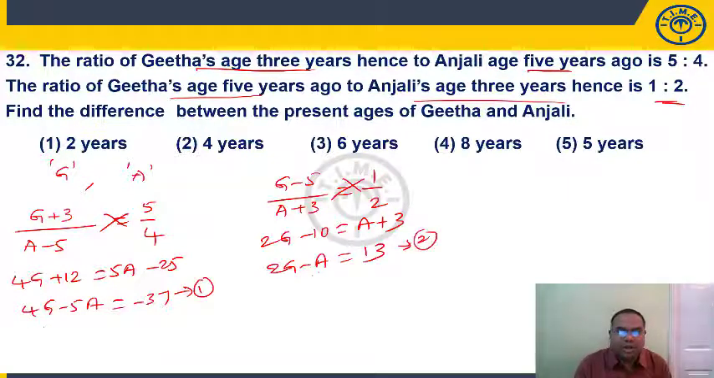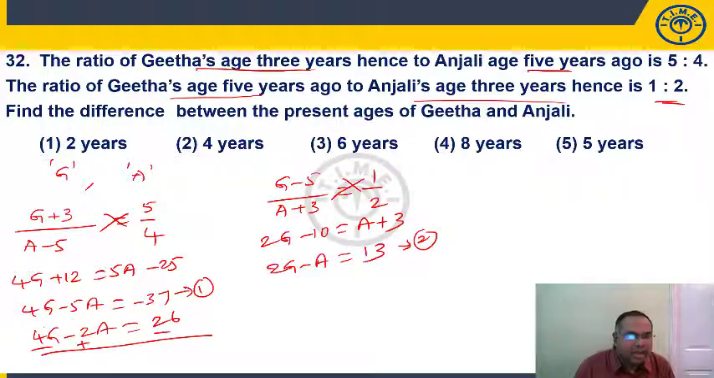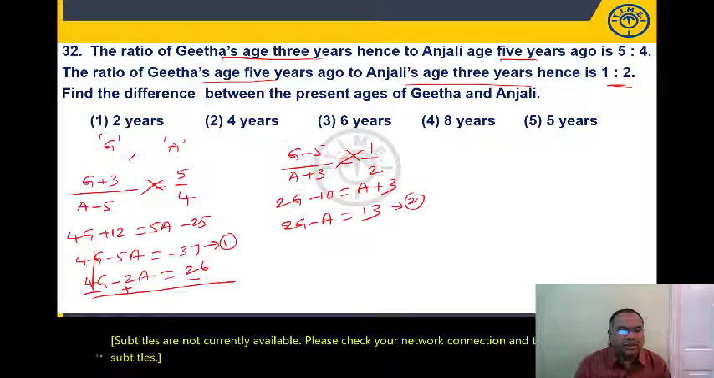We have to solve these two. Multiply the second equation by 2. What will we get? 4G minus 2A is equal to 13 into 2, that is 26. Now subtract. This will be plus, this will be minus. So 4G cancels.